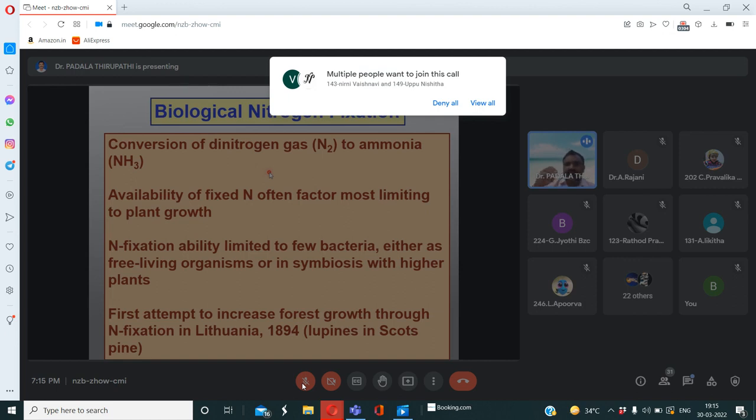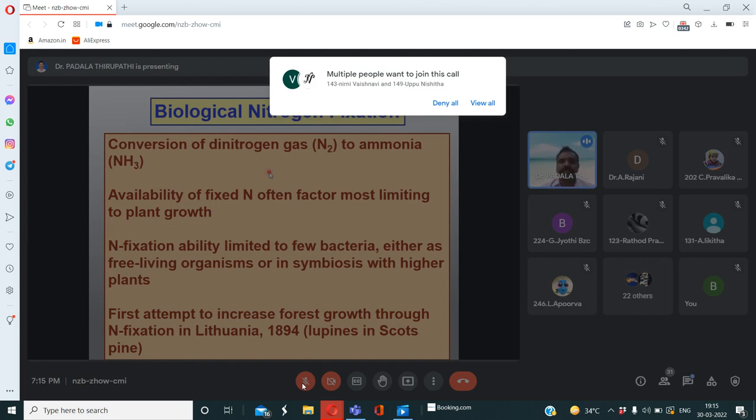So this dinitrogen gaseous substance cannot be utilized by higher plants. The unusable form is converted into usable forms with the help of microorganisms. The microorganisms may be bacteria, cyanobacteria, or fungal members. These living organisms convert atmospheric nitrogen into usable forms like ammonia and nitrates.